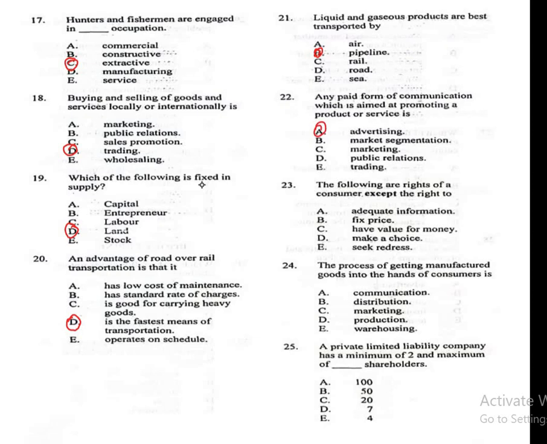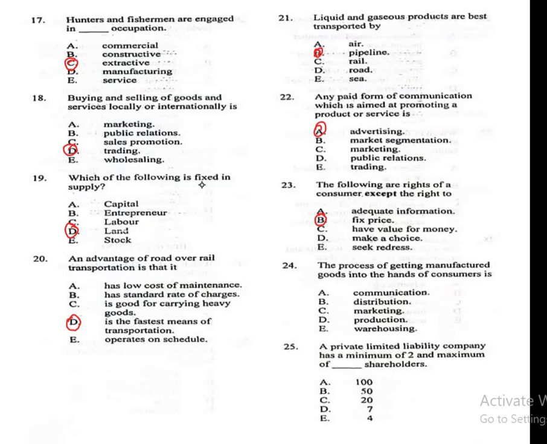Question 23. The following are rights of a consumer except the right to A. adequate information, B. fixed price, C. have value for money, D. make a choice, E. seek redress. The correct answer is B. Fixed price.